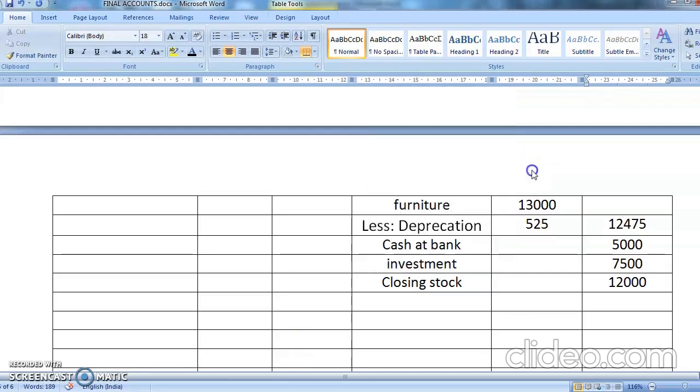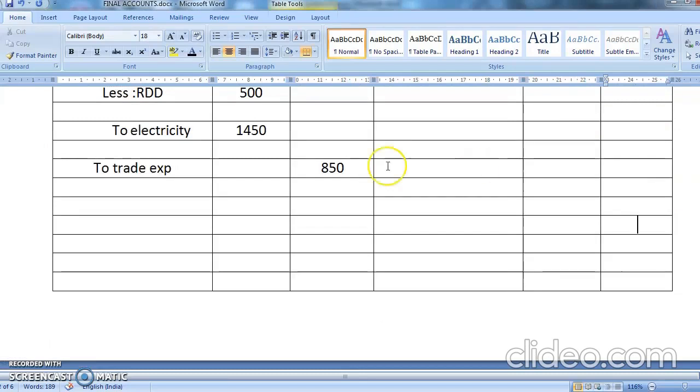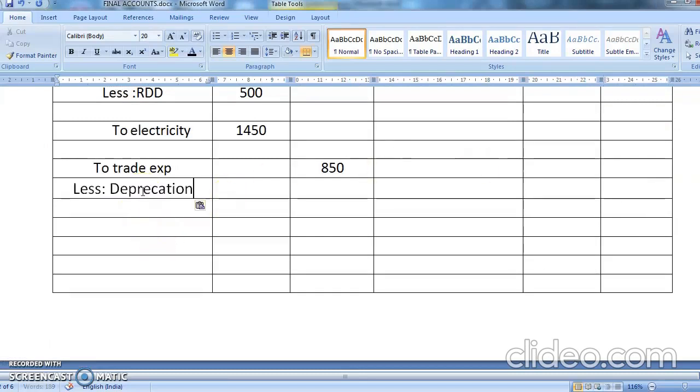Okay, so now this will go in which account? Profit and loss account. So you're going to write here to depreciation. What is the depreciation? Patents. Yes, on patent it was 250. Then you had on land and building.